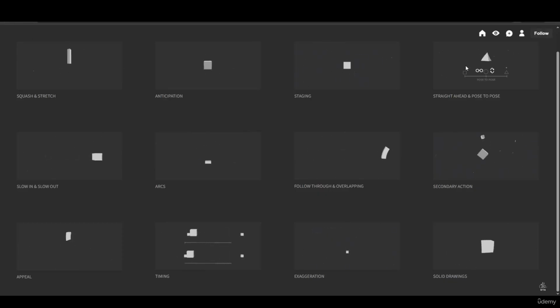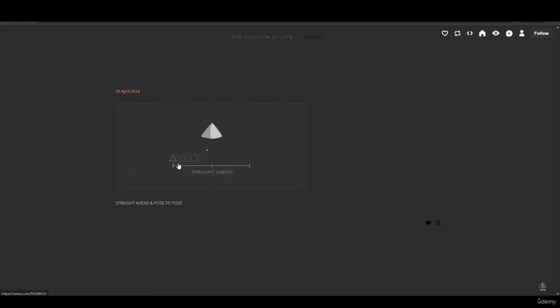Then you have straight ahead and pose to pose. Straight ahead means drawing each frame sequentially. So you draw frame 1, then frame 2, frame 3, frame 4. But that's a method that 2D animators use, and they don't use it all the time because it's a pretty hard method, and they use it in different scenarios. Then you have pose to pose, which we can use in 3D.